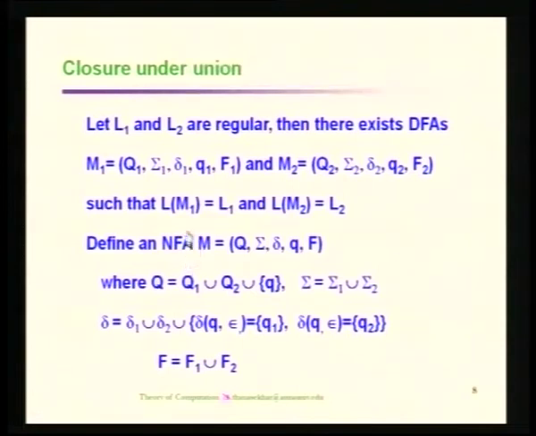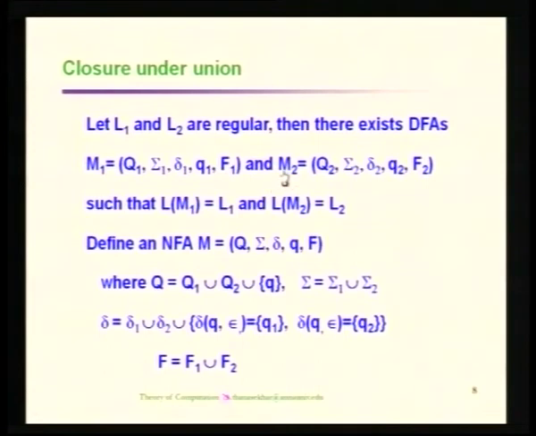So, you just construct an NFA M, which is going to have the set of all states Q, the alphabet sigma, some number of transitions delta, a new starting state q, and a set of final states. Now, how do you obtain all these components? That is going to be the construction of the union of two automata M1 and M2.